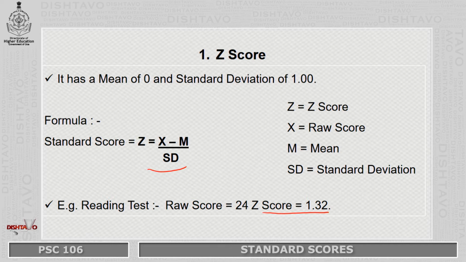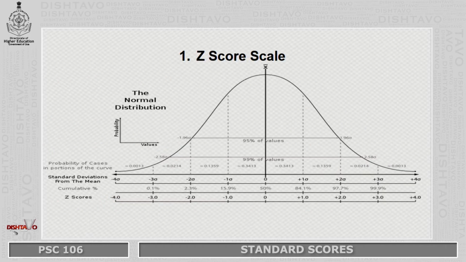Now, we do not always have to do these kinds of computations because we have the Z score scales available that are right under the normal probability curve, which is a normal curve. One thing to note down over here is that all the standard scores and percentile scales are normally distributed, and that is the reason why they are under the normal probability curve.